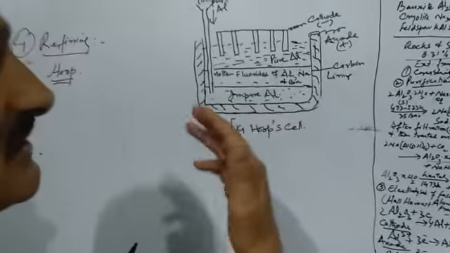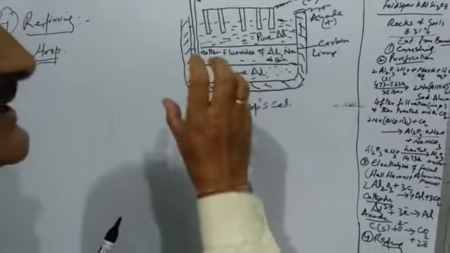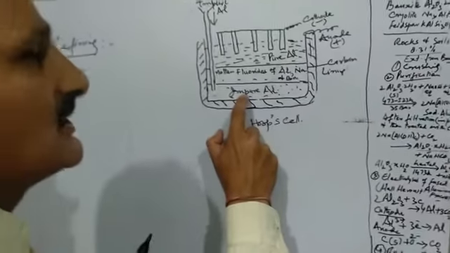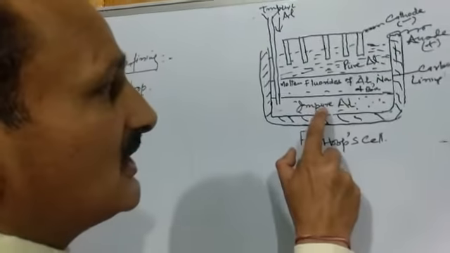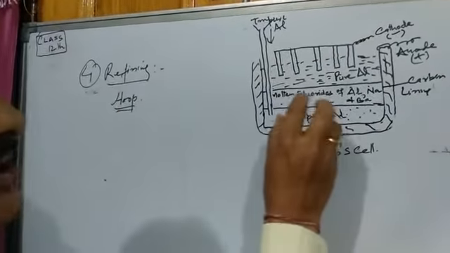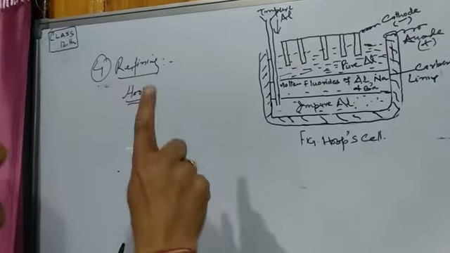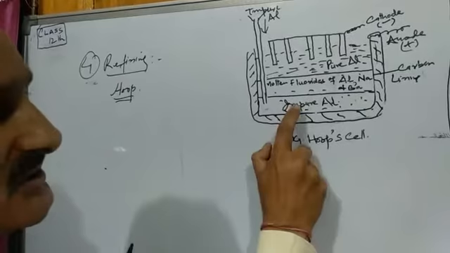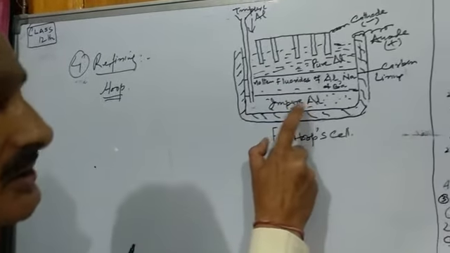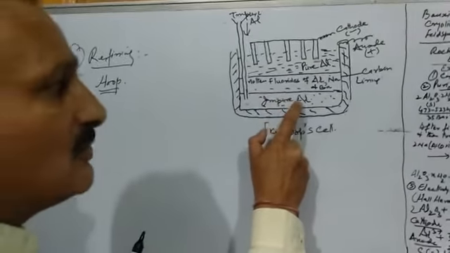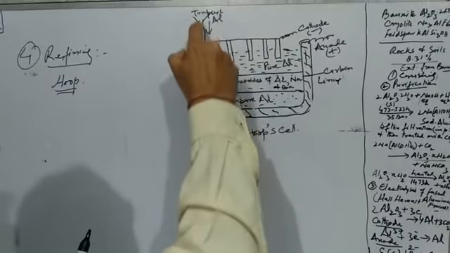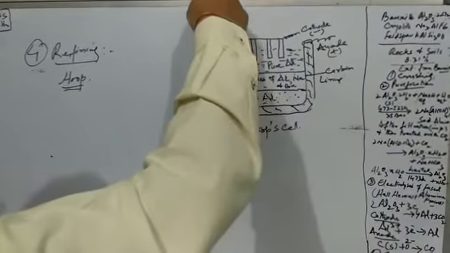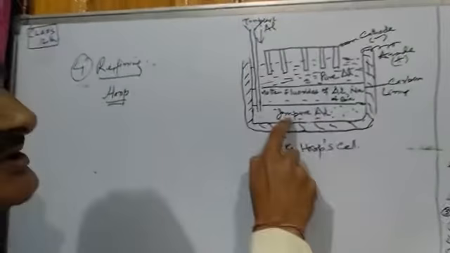Now let us see what is in these layers. This is the top layer, this is the middle layer, and this is the bottom layer. In the bottom layer, we put that aluminium which we got in step number 3, that is impure aluminum. So the bottom layer has impure aluminum. This is the inlet for impure aluminum. We pour impure aluminum in fused form into this compartment.